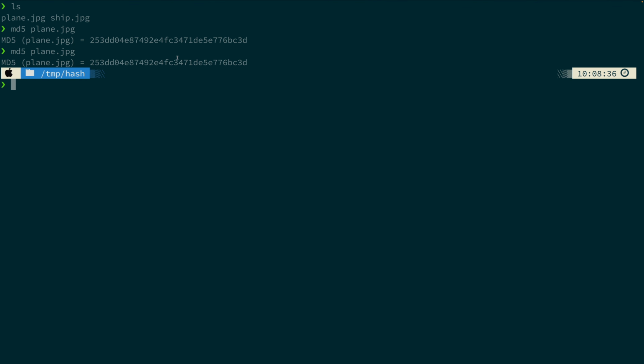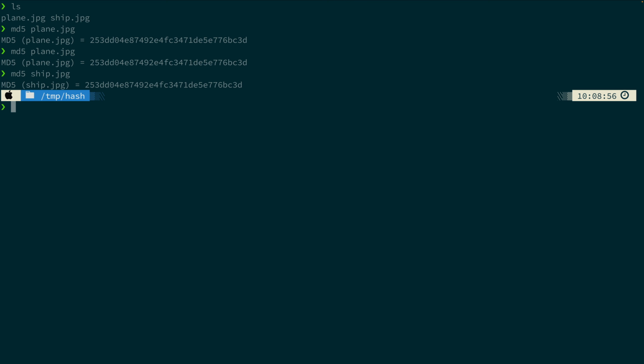But what should happen is if I generate a hash of another piece of data, I should get a different hash value. So I'm going to run MD5 again, this time on ship.jpg. Watch what happens. In this case, it's the same hash value, and this is an example of a collision where two different pieces of data generate the same hash value. And this is a weakness of MD5.